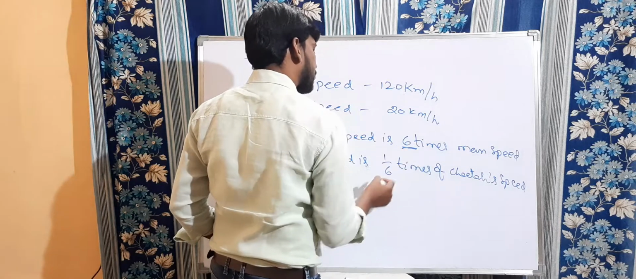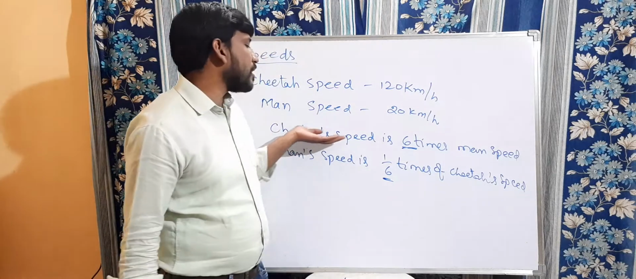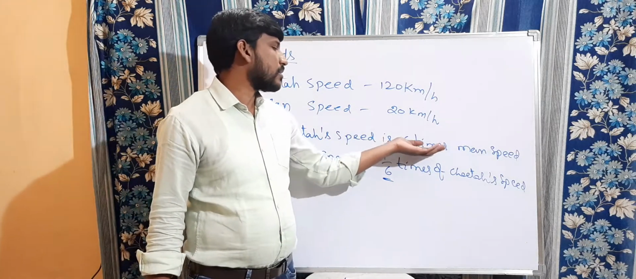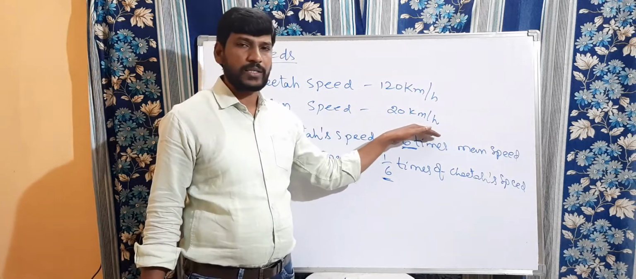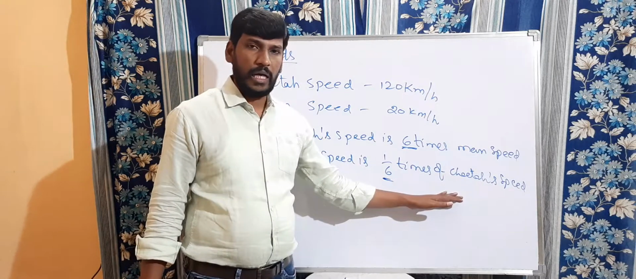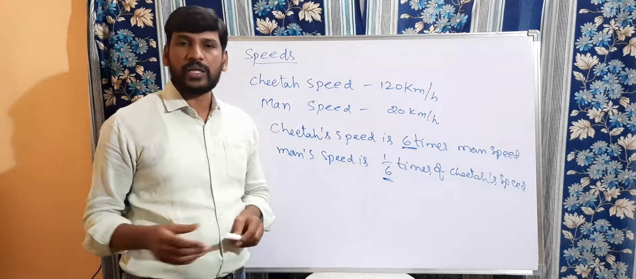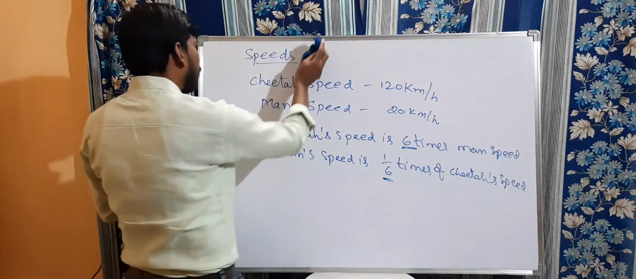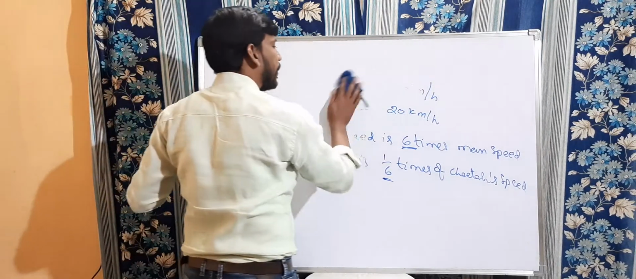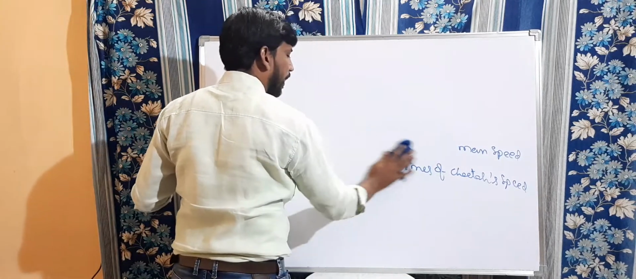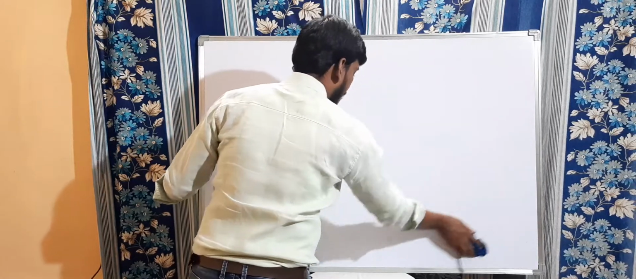Here one time we are writing 6 and one time we are writing 1 by 6. The cheetah's speed is more, that's why we are multiplying 6 times of the man's speed. Here more is compared with less, and here less is compared with more. Now let us discuss one more example, coming to height. Speed was in kilometers per hour, and weights were in kgs only. Now coming to the heights.